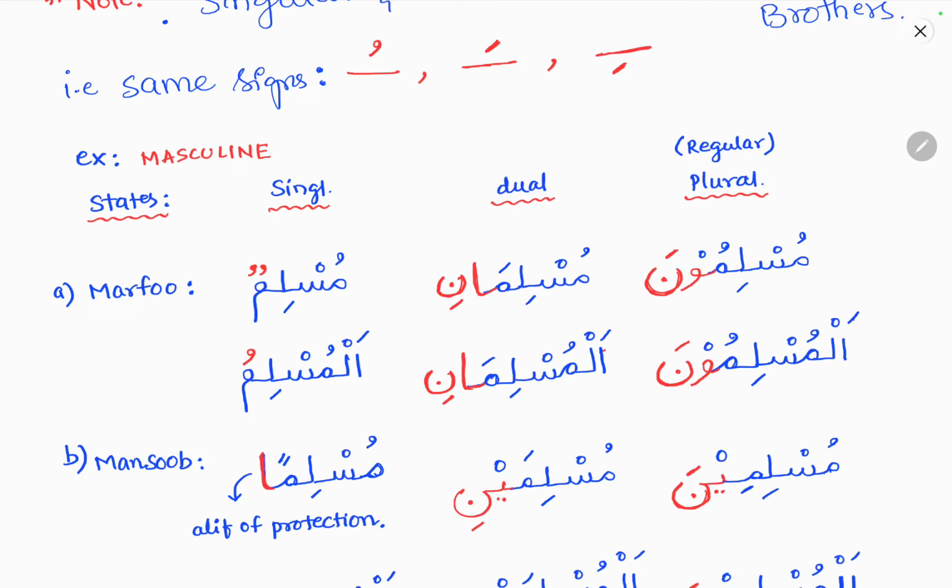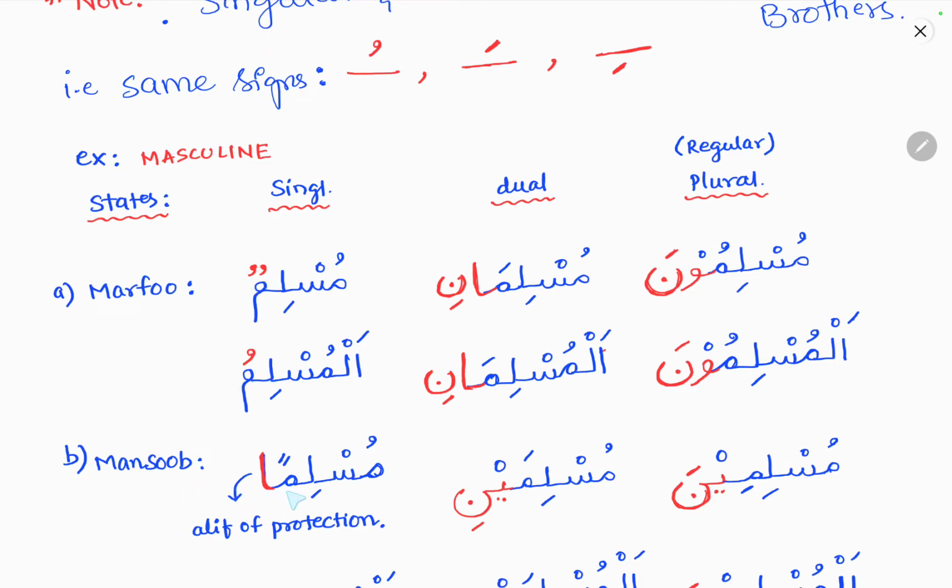Let's see some examples here. So first masculine nouns. For example, muslimun. Muslimun singular, dhamma you can see, so it is in the marfu state. Tanween you can see, so it is indefinite. So when you write al muslimu, it will be definite. Here when alif lam is added, the tanween will be removed and one dhamma will be kept. So in the marfu state you can see dhamma.